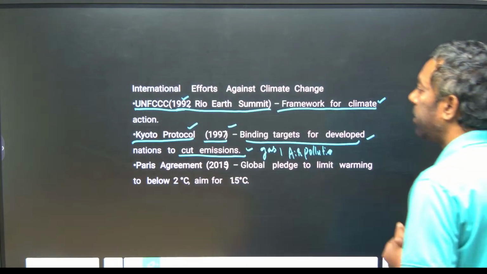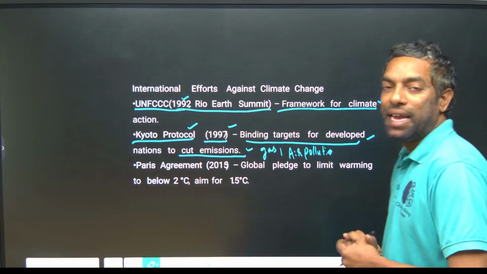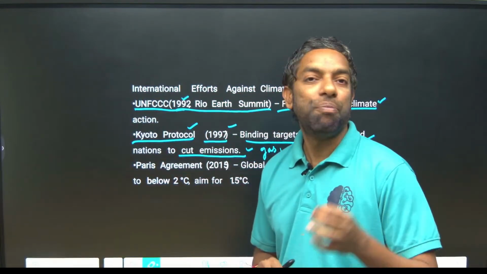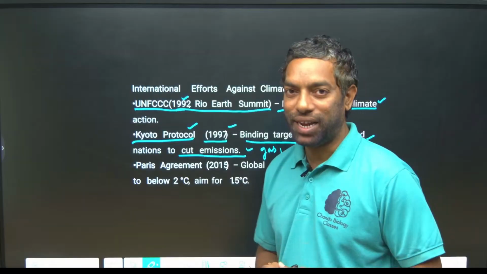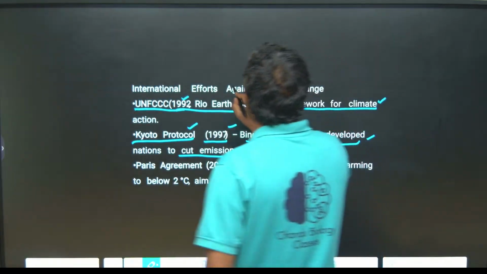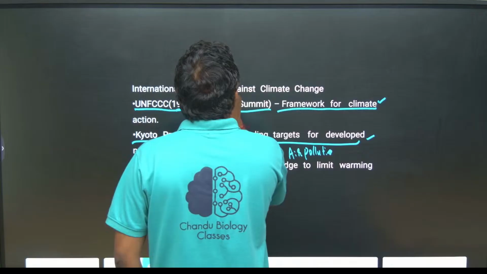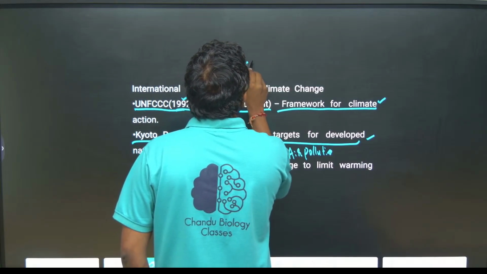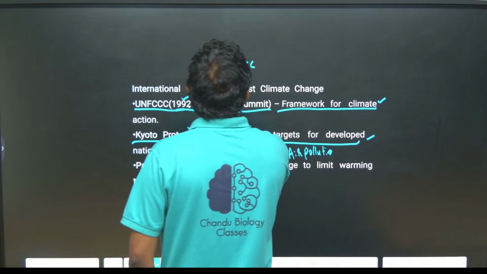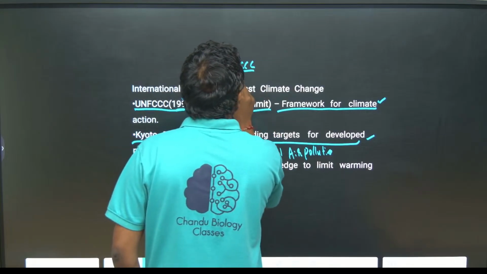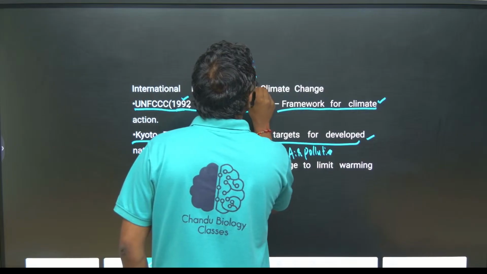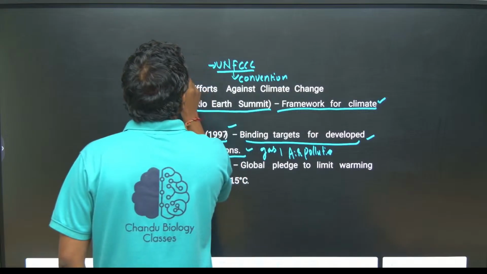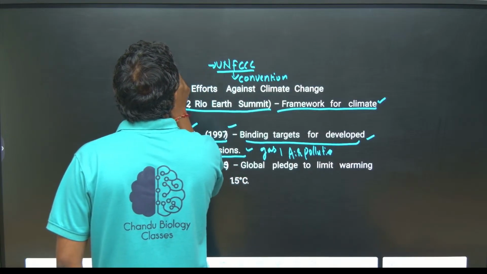Okay guys, sorry, I interrupted the class. The Kyoto Protocol is about air pollution. UNFCCC is the convention from the Rio Earth Summit.